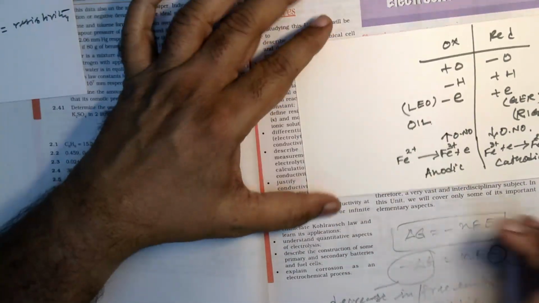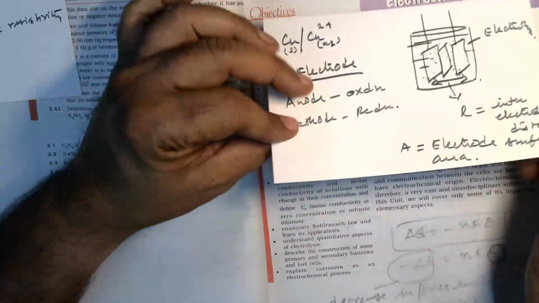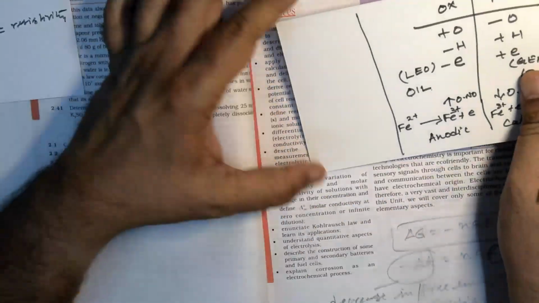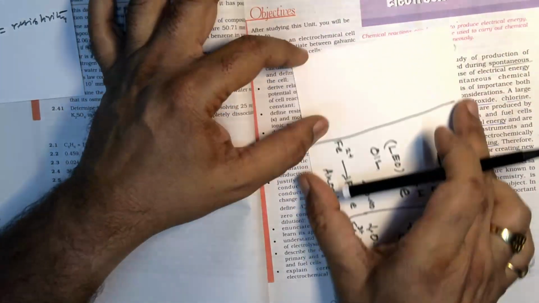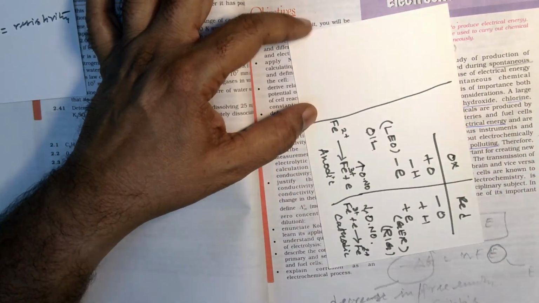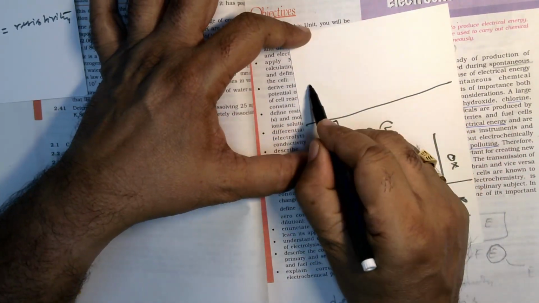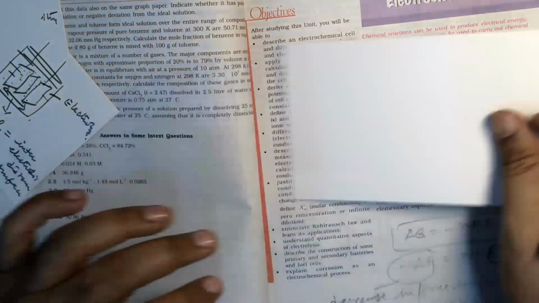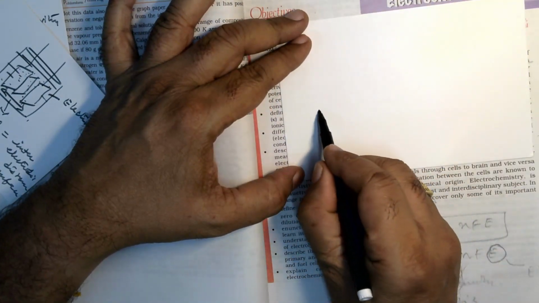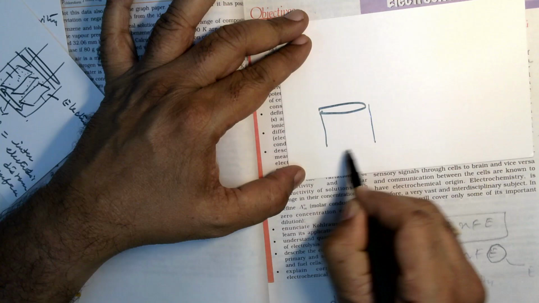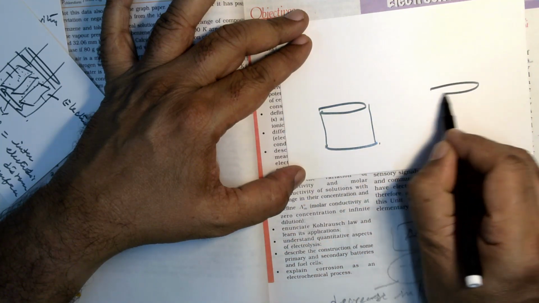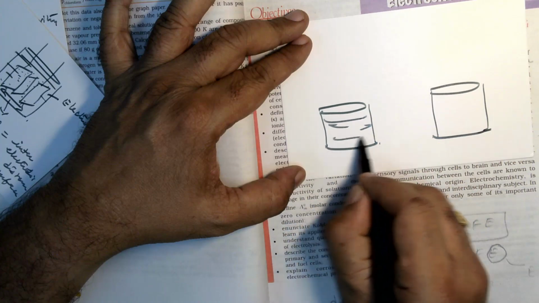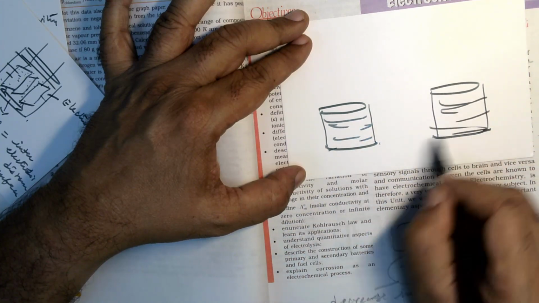Now we have anode oxidation, cathode reduction. So this can be better represented like this. For example, when you have two electrolytic baths, one electrolytic bath and another electrolytic bath, and you have got the electrolyte here, another electrolyte here.